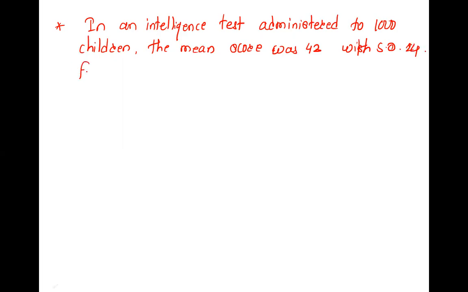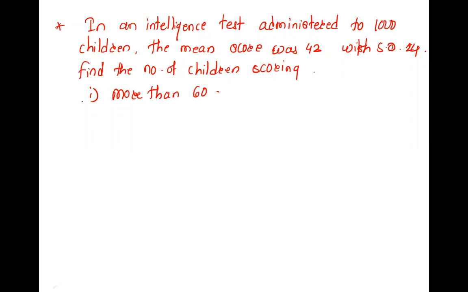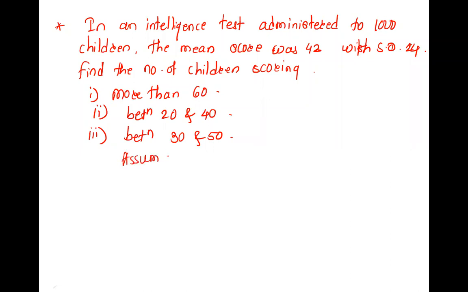Find the number of children scoring: first, more than 60; second, between 20 and 40; and third, between 30 and 50. Assuming the distribution to be normal.